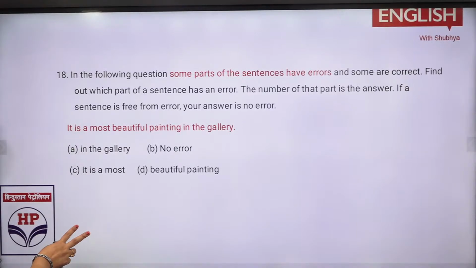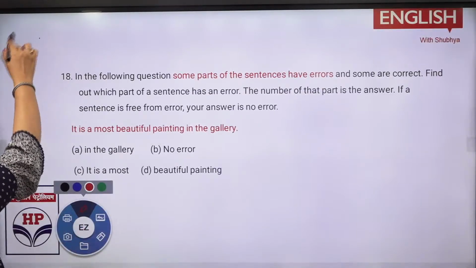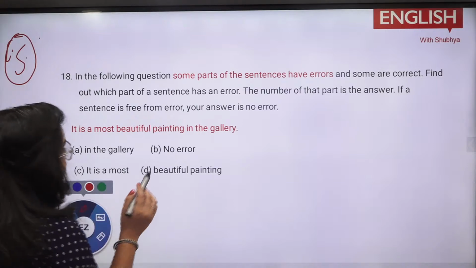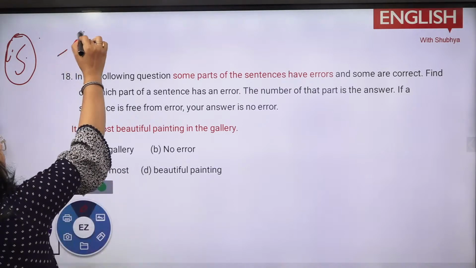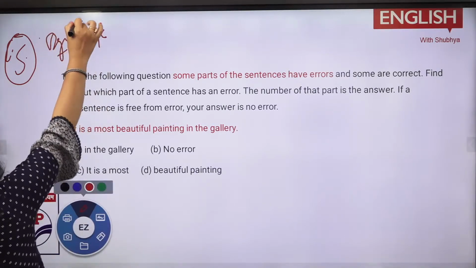Do the 18th one. Again, it is your error spotting only, right? So you have same case, error spotting is there. Third or fourth good question is there from error spotting. It is the most beautiful painting in the gallery. So very simple. Basically, it is based on your adjectives part, the degrees of adjectives, right? So you need to remember the degrees also.